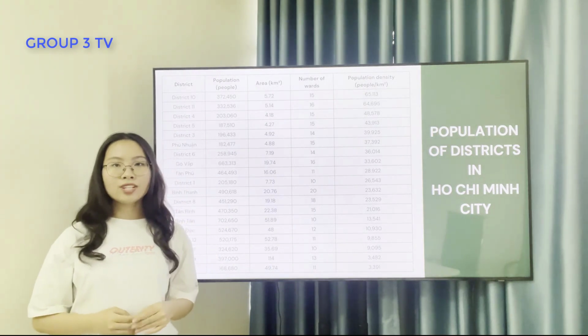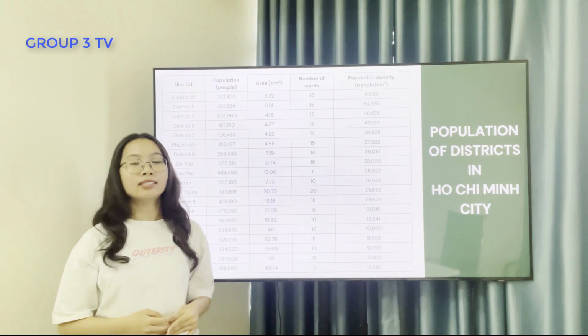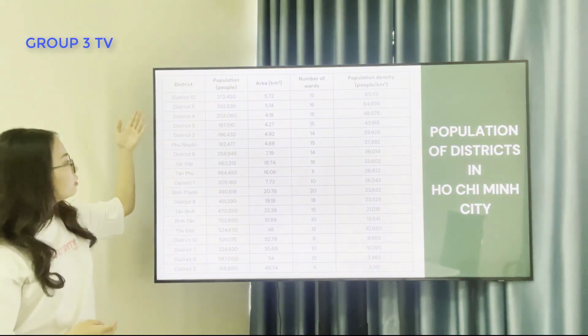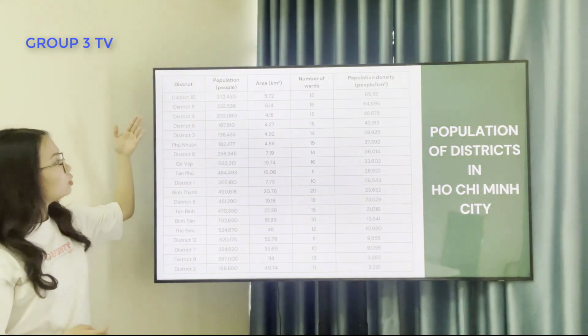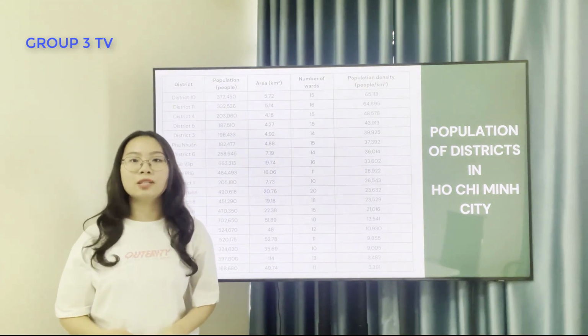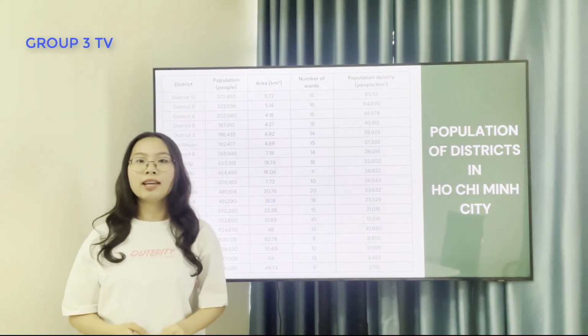According to annual research in 2009, the population is mainly distributed in the center of the city, in particular District 1, District 10, District 11, and District 4. The serious overpopulation in Ho Chi Minh City reflects the bad situation of the distribution of inhabitants.